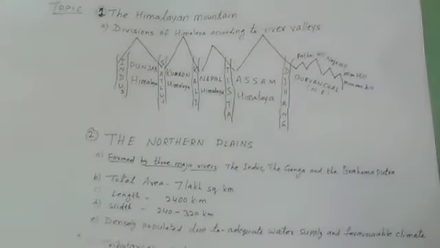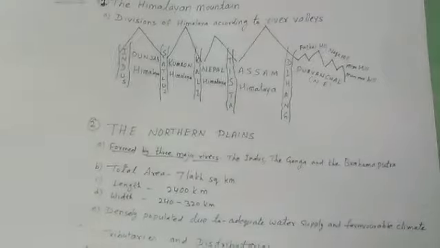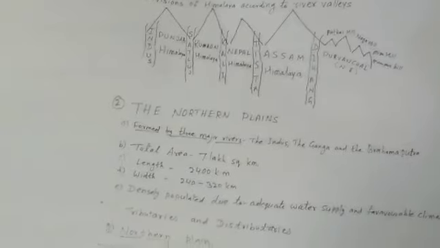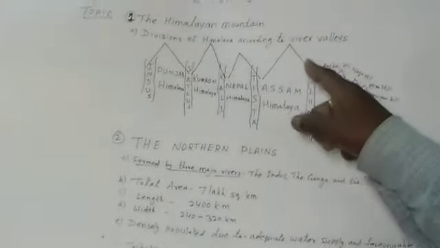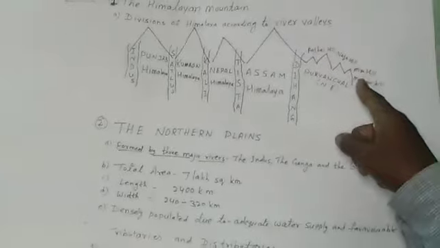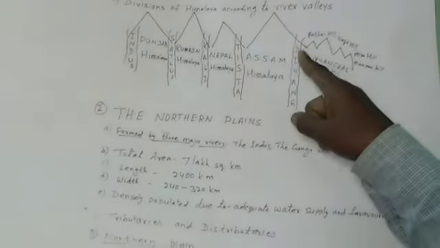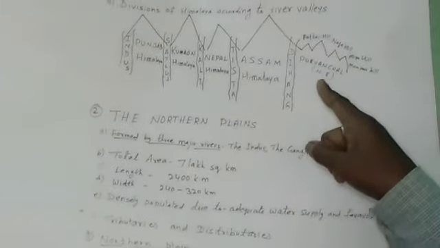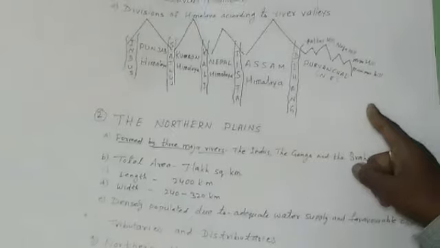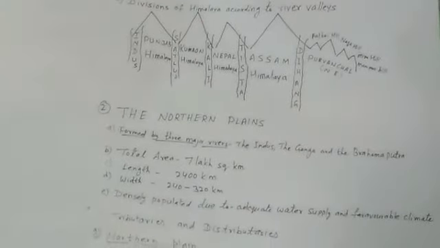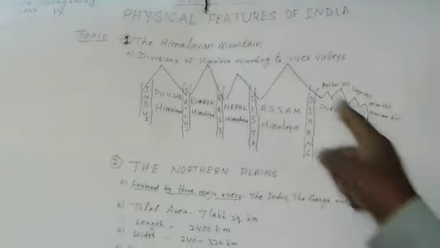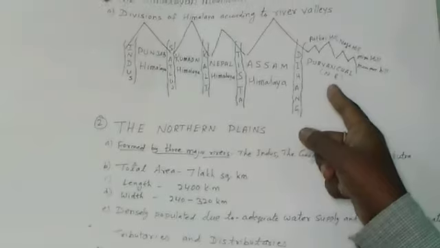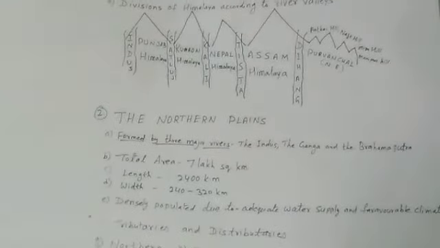Now, the Brahmaputra marks the easternmost boundary of the Himalaya beyond the Dihang Gorge. The Himalaya bends sharply to the south. See here, it bends sharply to the south from the Dihang river and spreads along the eastern boundary of India. These regions are known as Purvanchal. The northeastern region is known as Purvanchal or Eastern Hills.